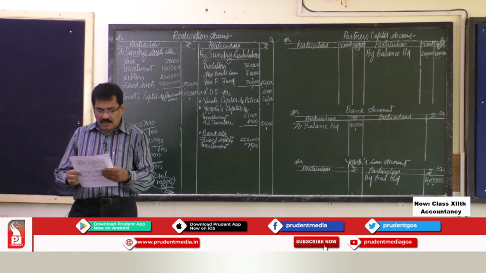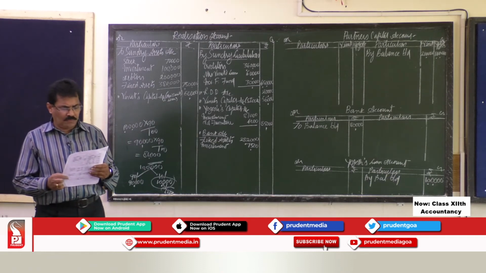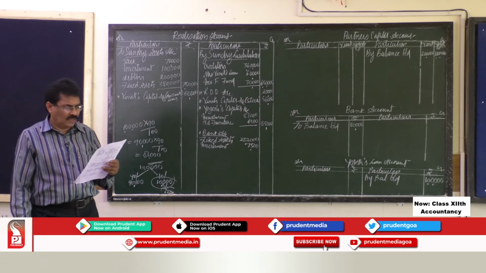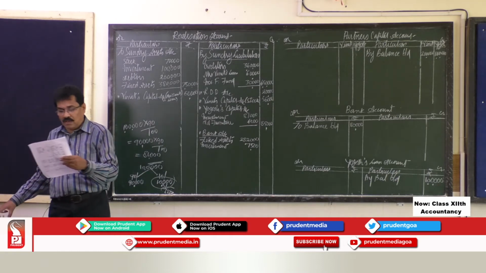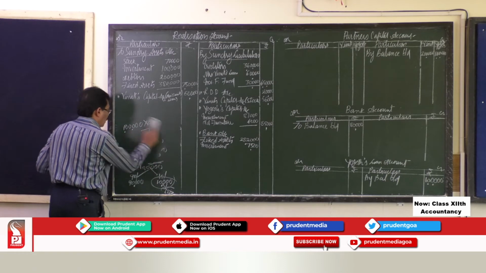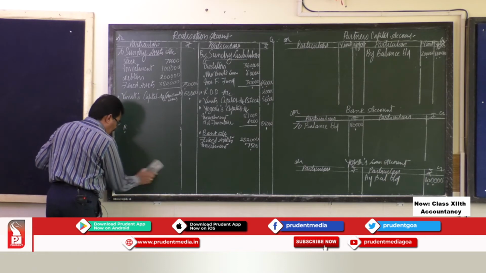Now, the adjustment number 5 is Sunil, a debtor of rupees 50,000.